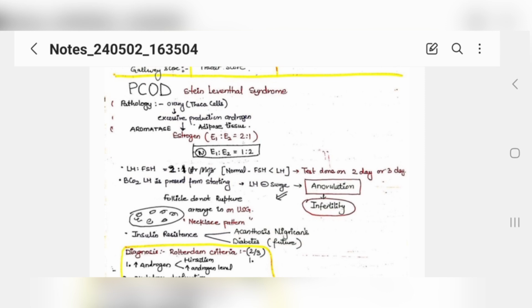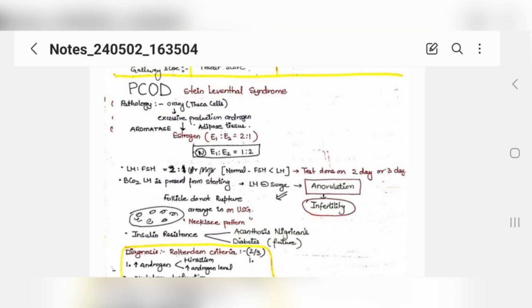So when there are excessive estrogens, there will be excessive LH, present throughout the cycle, so their ratio is increased and no ovulation occurs. That's why anovulatory cycles. As I told you, the test for LH and FSH should be done on the second or third day. LH is present from the start, no LH surge, anovulation, and infertility.